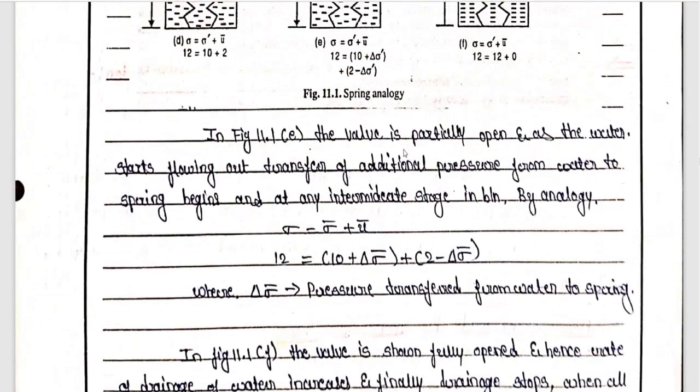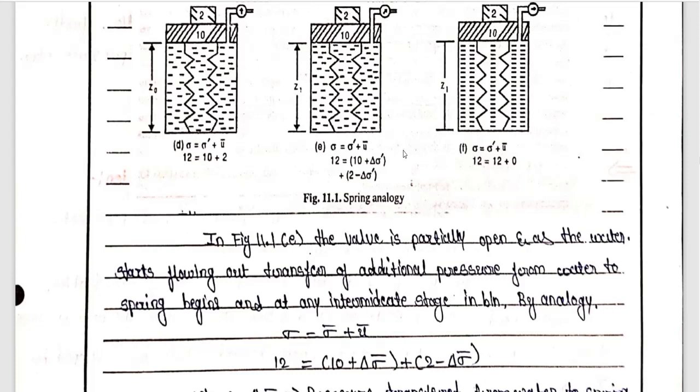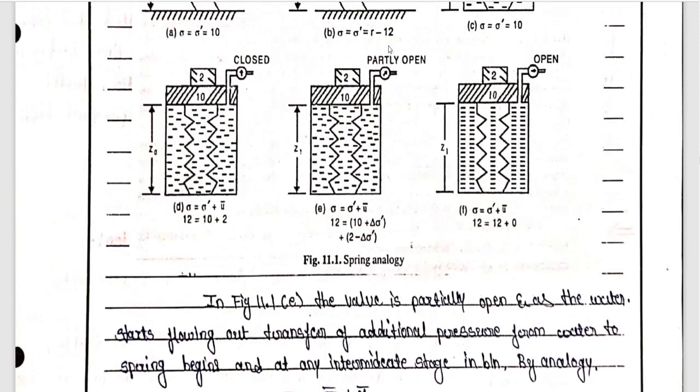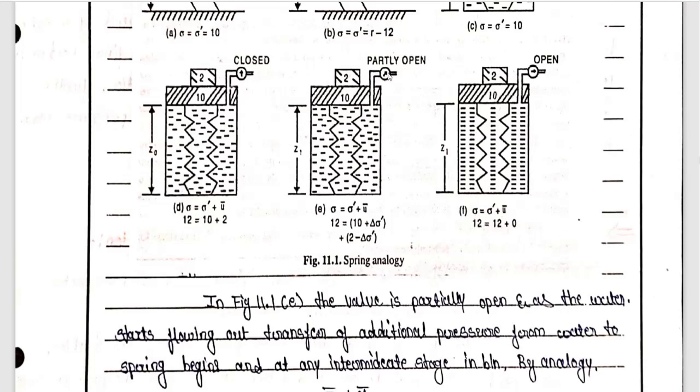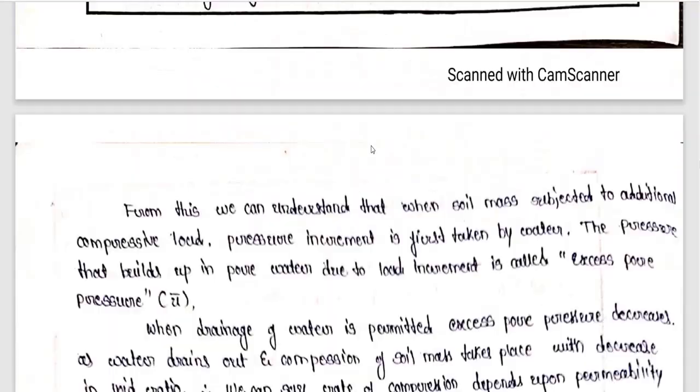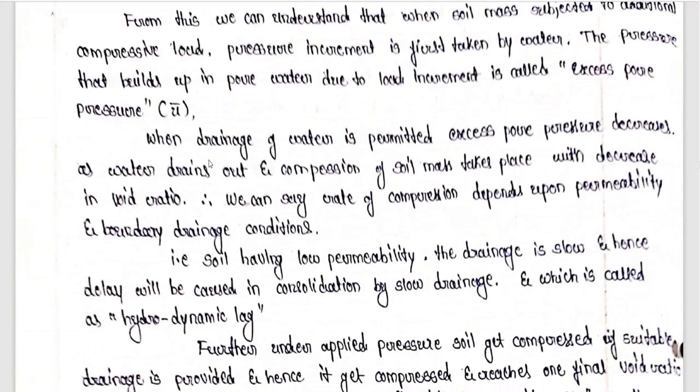Drainage means the particular way to flow the water. So you can see over here, let us think that this outlet is a drainage. So when we partially open this, slowly water will try to transfer the load to the spring. So same thing is there. When the drainage of water is permitted, excess pore water decreases as the water drains out.